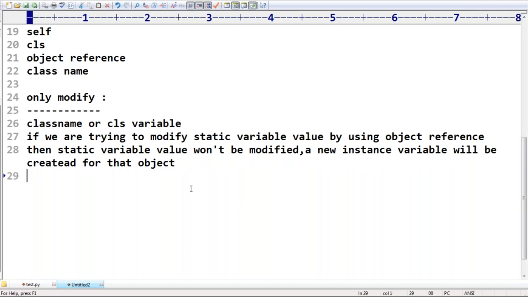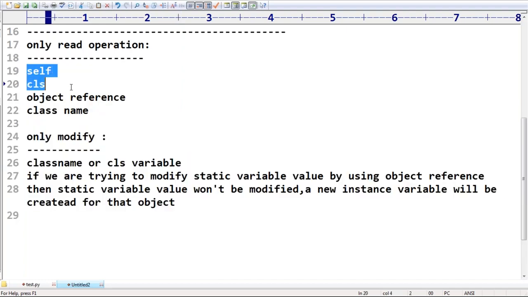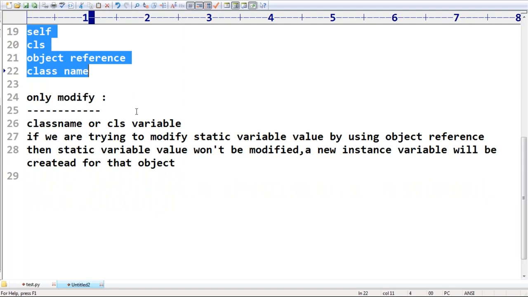Let me go through one or two small examples for this, so that you can get much clarity. Remember the thumb rule: do you want to perform a read operation, or do you want to modify the value? If I want to perform a read operation, how many possibilities are there? You can use self, you can use CLS, or you can use an object reference, or you can use the class name. If I want to modify the value, I want to change 10 to 20, or I want to make it 11.